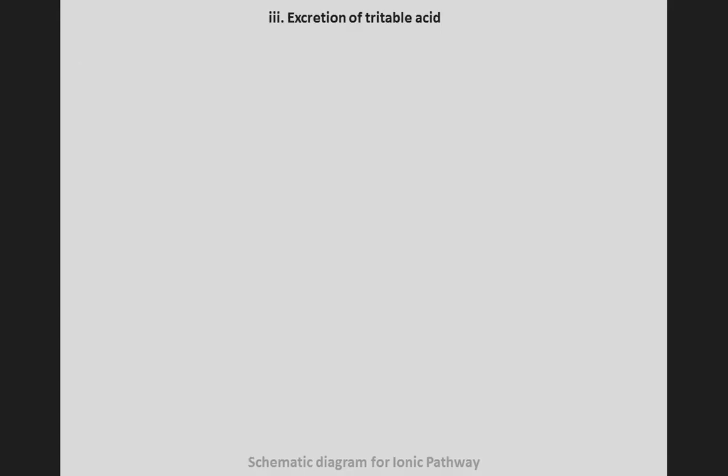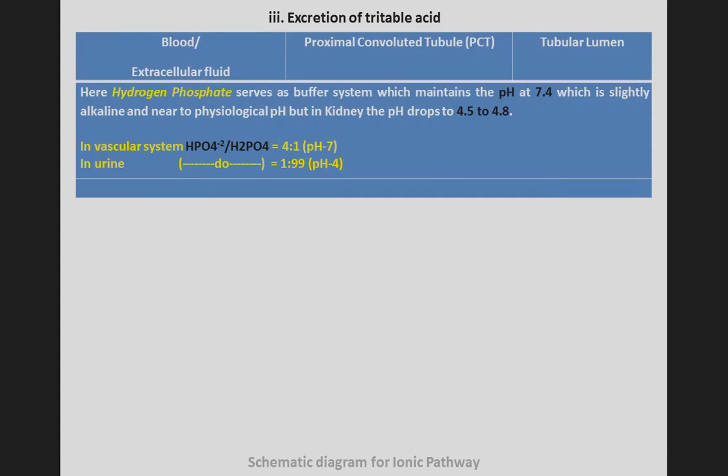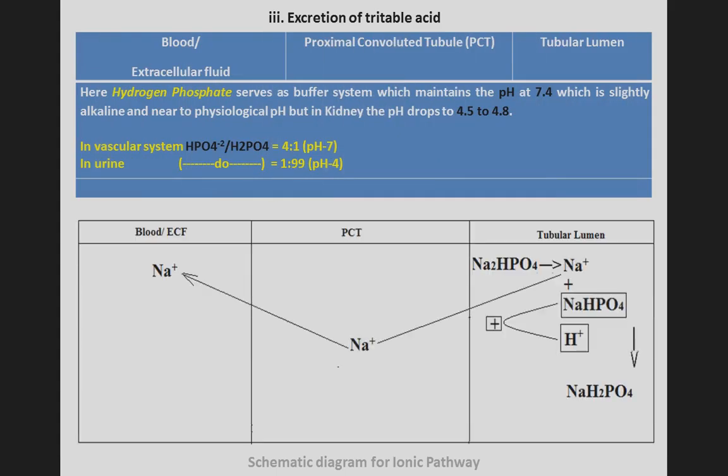Next is excretion of titratable acid. Here hydrogen phosphate serves as a buffer system which maintains the pH at 7.4, which is slightly alkaline and near to physiological pH, but in the kidney the pH drops to 4.5 to 4.8.